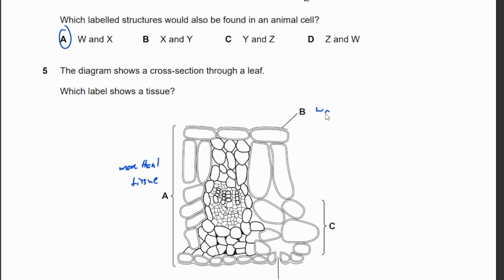B is showing the waxy layer on the leaf, right? So out of these 4, the only label which shows a tissue is C, because C shows the spongy mesophyll, right? A shows an organ. Therefore the answer is C.